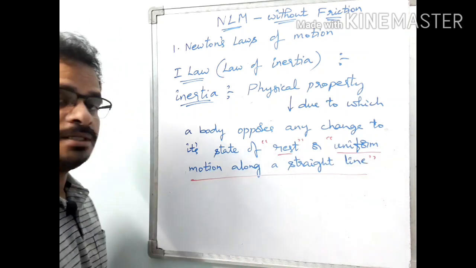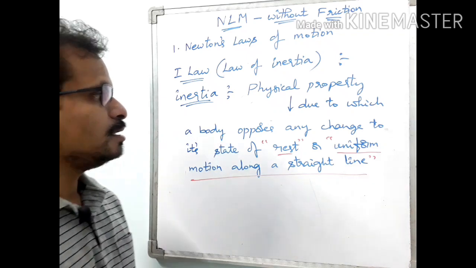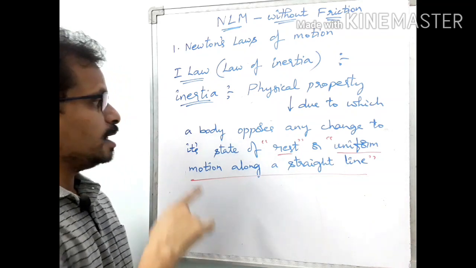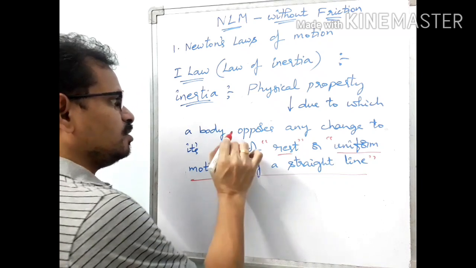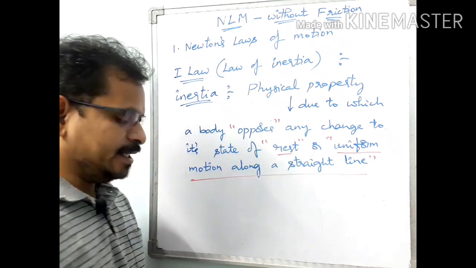So what is inertia? It is a physical property due to which a body opposes any change to its state of rest or uniform motion in a straight line.